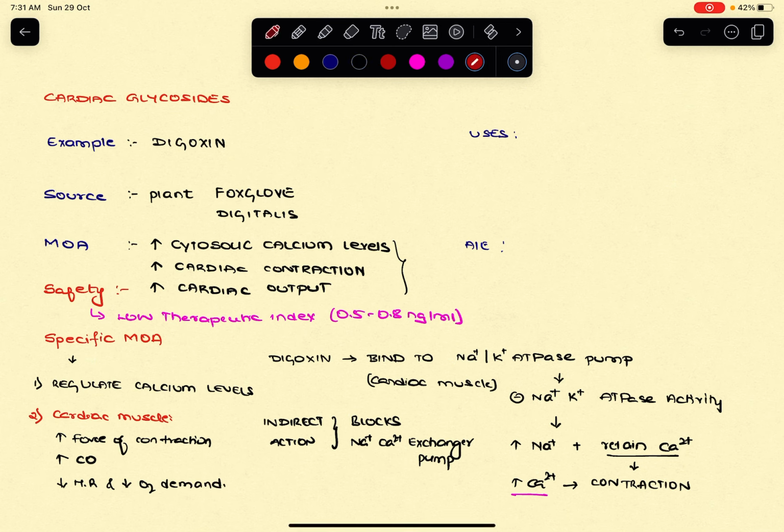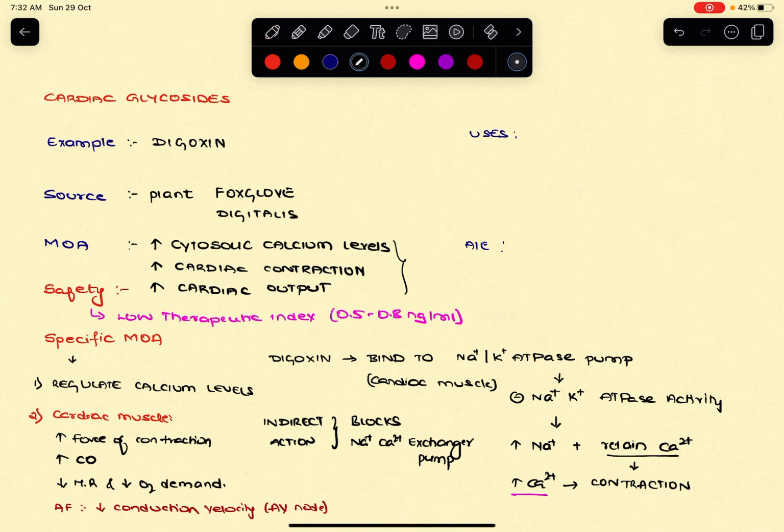Apart from that, these drugs are also useful in the treatment of atrial fibrillation, as these drugs will decrease the conduction velocity by regulating the AV node.